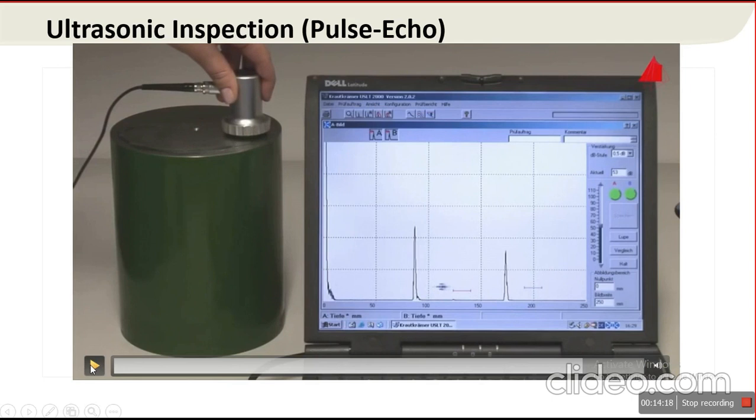But actually this is a pseudo, or we can say ghost, echo. This is the response from the defect, and this is an irrelevant response, because below that probe only one defect is present and the device shows two different echoes.